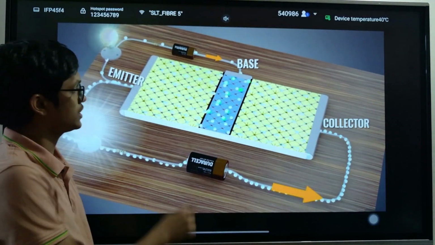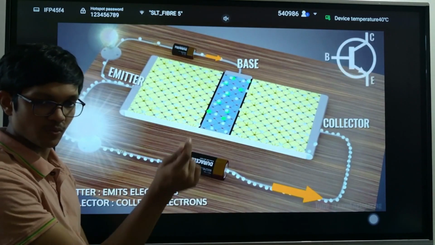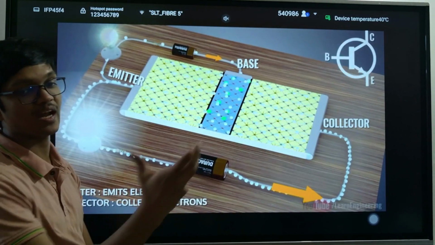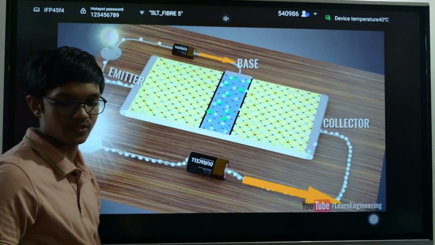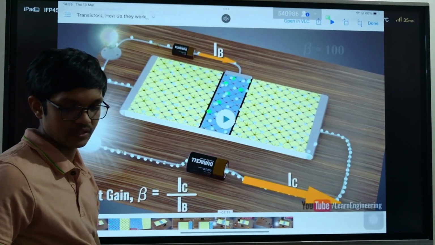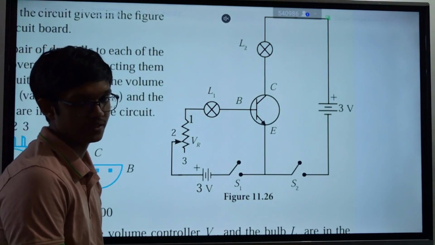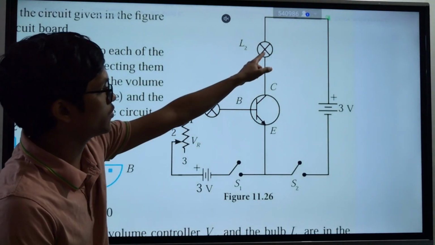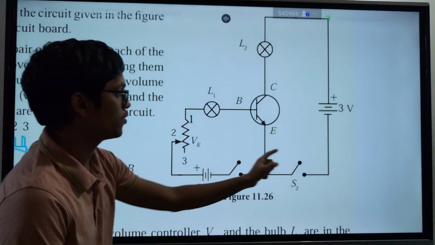So here, using a small current flow, we decide a very large current flow. Using a small signal, you can control a very large signal. Clear? That is the behavior of a transistor. Just having a nice rough idea about this would be enough. Clear? So to make this bulb on, you need to turn on both switches.